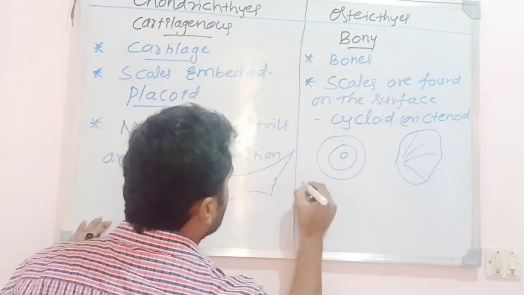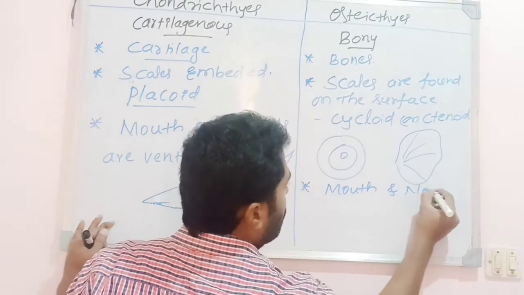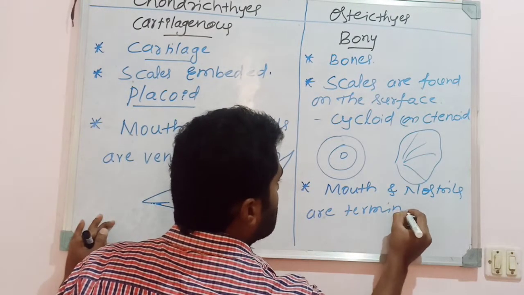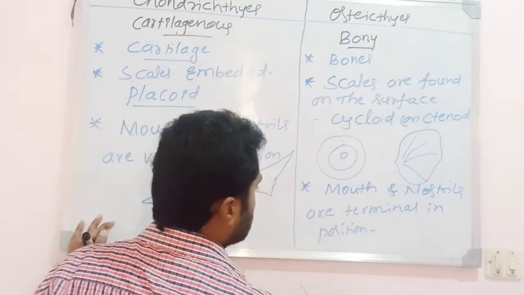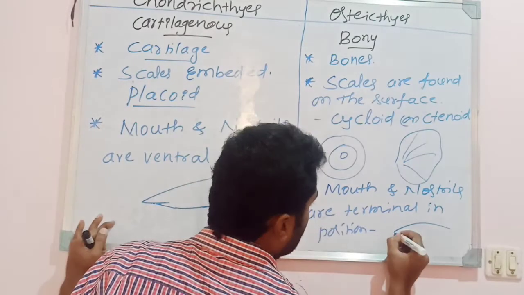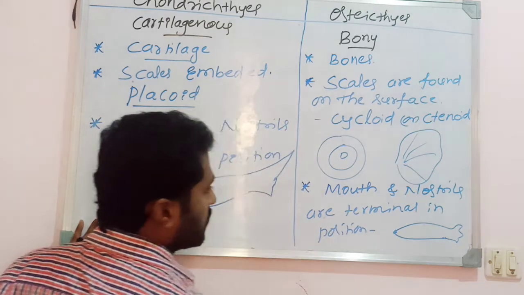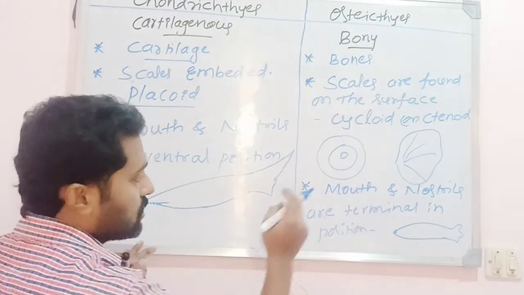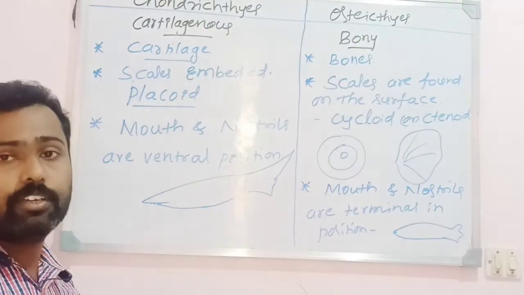Here, in case of the bony fishes, mouth and nostrils are terminal in position. So for example, like this. This is a fish where mouth and nostrils are found at the terminal end. Whereas in case of the cartilaginous fishes, the mouth and the nostrils are found at the ventral region.